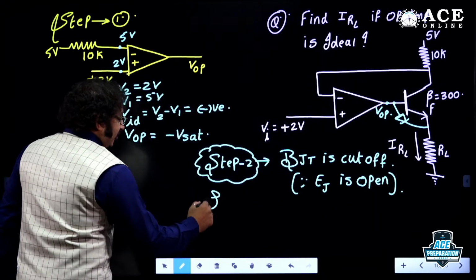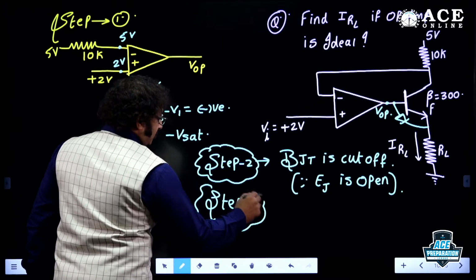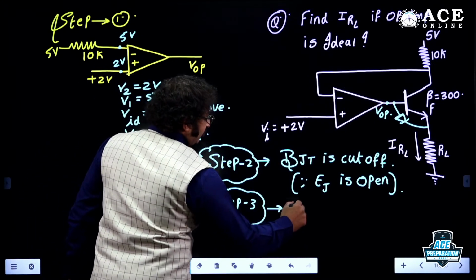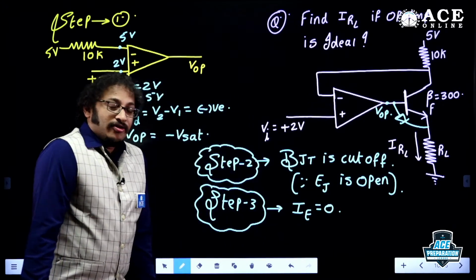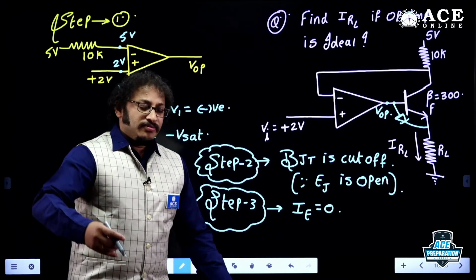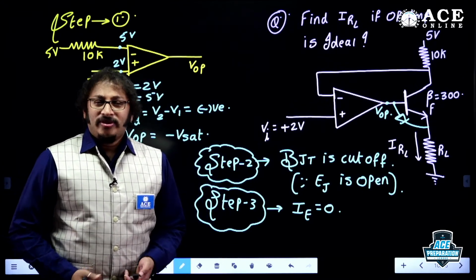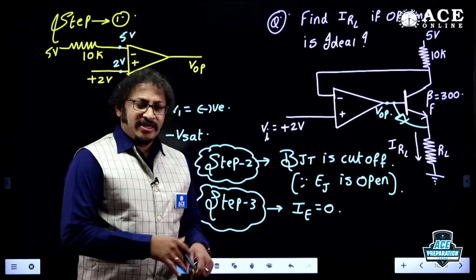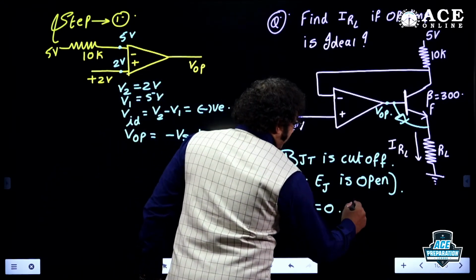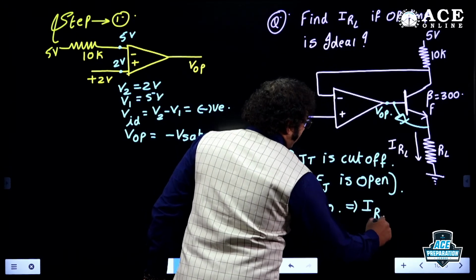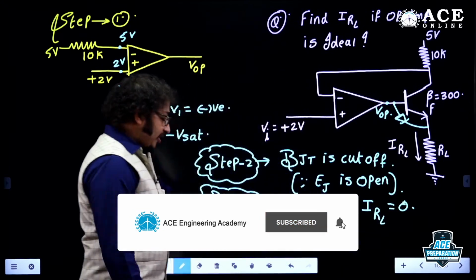Now what is step 3? The final answer. Now it is a very easy answer, a damn easy answer. What is step 3, dear students? The emitter current is equal to 0, because cutoff indicates an open switch. Of course, microampere and nanoampere currents propagate, but in analog designs we always go with milliampere currents, so I can take it as 0. Right, dear students? So the emitter current is 0. What is the emitter current? The current passing through the load RL is equal to 0. That's it.